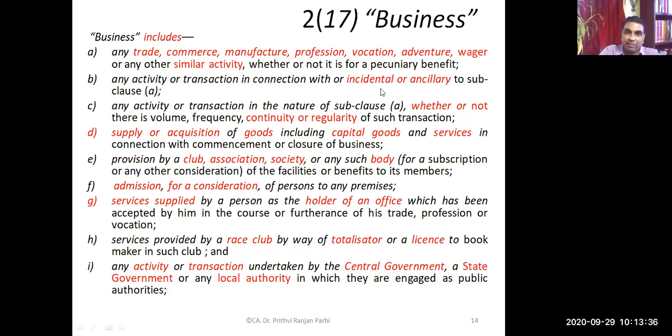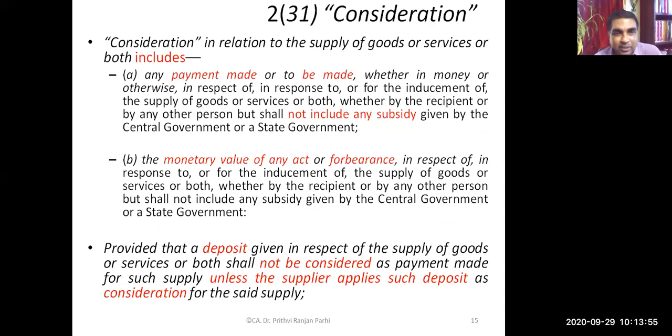It includes trade, commerce, manufacture, profession, vocation, adventure, wager, etc. All these things. Right? This is the broad definition of business. This definition is also relevant to understand section 9, understand the charging sections. We need to have idea about what is business. So I will not repeat it. What is the meaning of consideration? Consideration aspect we have also discussed. We are discussing the supply concept. But still, it is important for us.